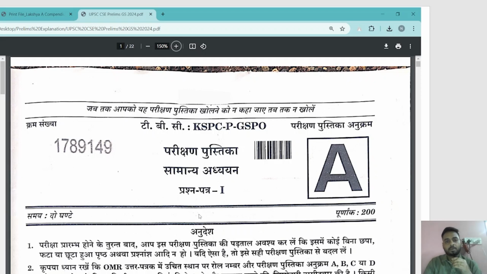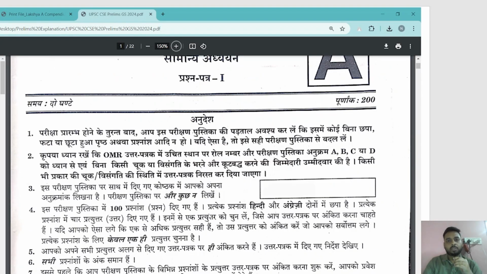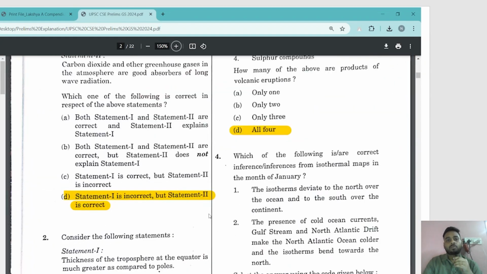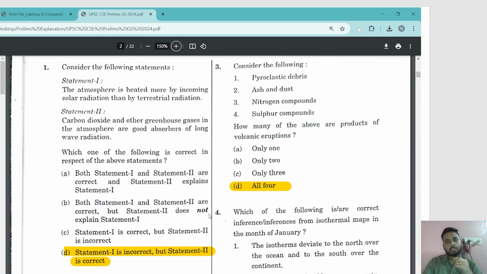So let us begin. I am taking the set A paper as a reference. You can tally it as per the question paper. I'll be taking a few of the questions, not all the questions, that would help you to gauge what are the standard texts and what are the books that you should refer, right? And how we are going to solve this question paper based on that.